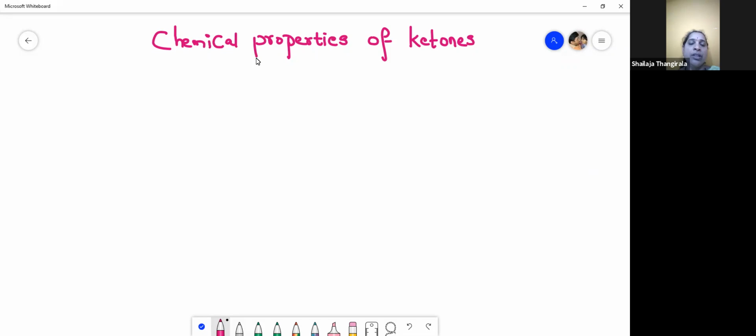In the previous session, you have learnt about various properties of aldehydes. In today's session, Madam will be covering the chemical properties of ketones.